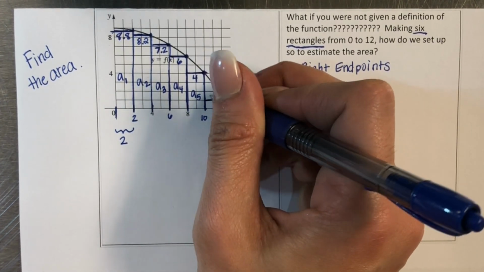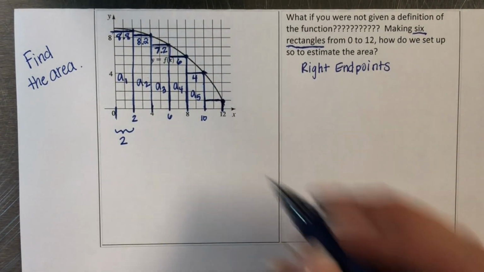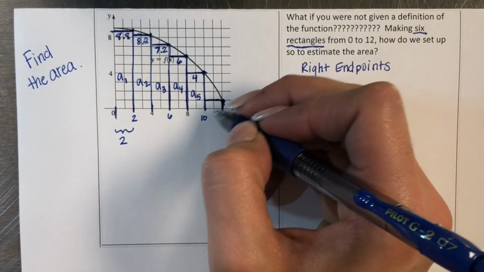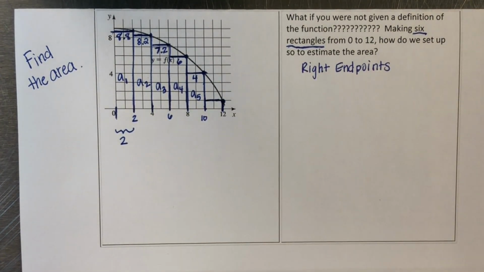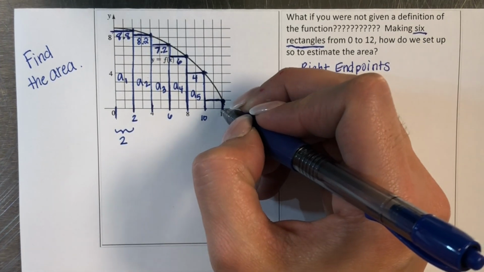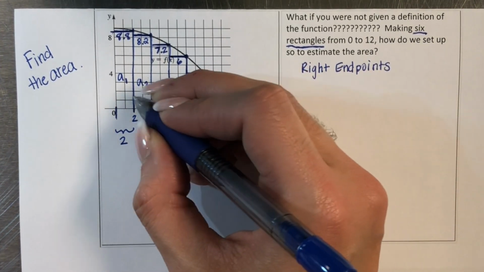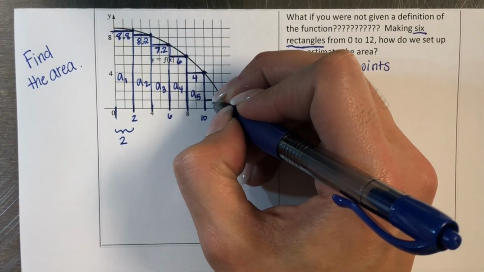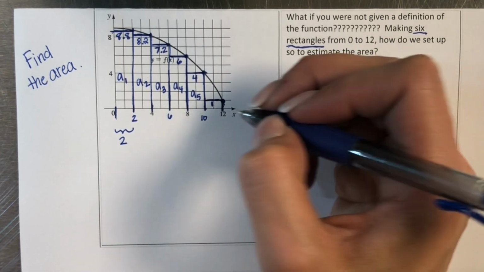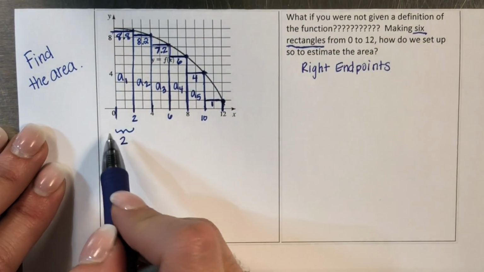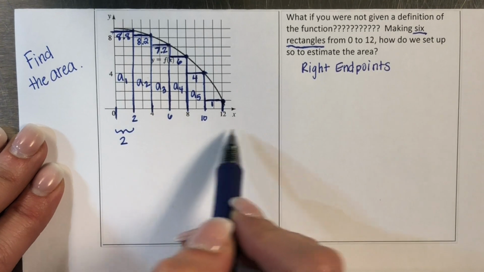Obviously that rectangle is much shorter than covering the actual space, but again, this is an estimate. It'll be okay. And it looks like the height of that one is going to be right at 1. Now remember the width of all of these is 2 units.